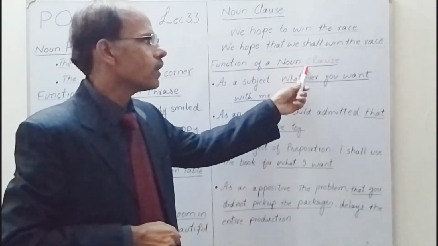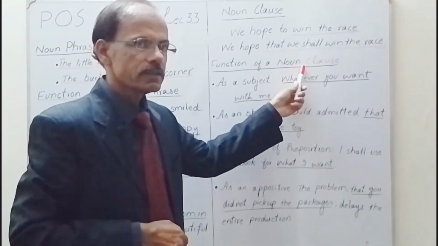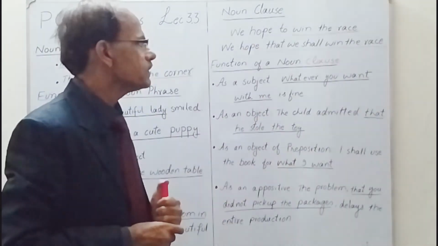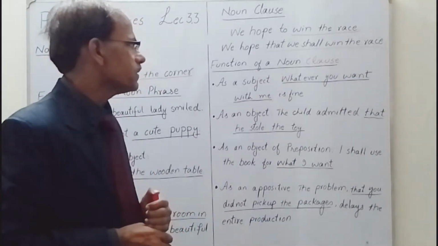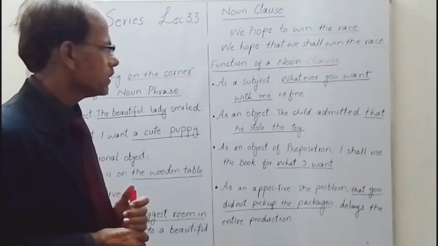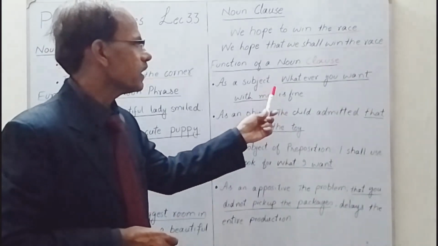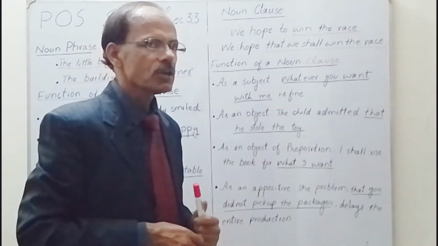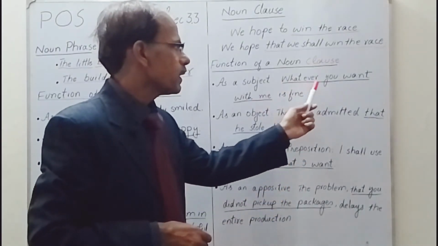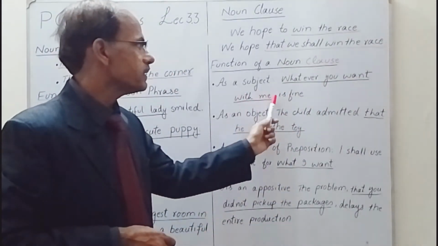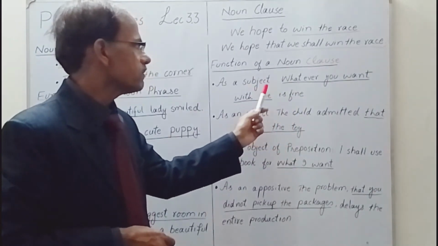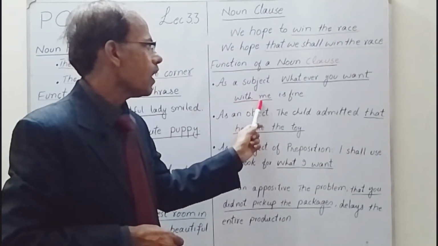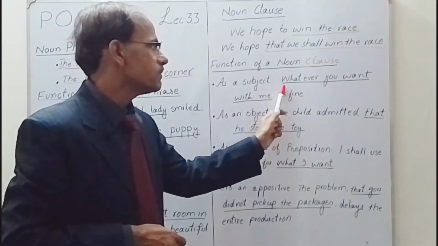Function of a noun clause in a sentence, or place of a noun clause in a sentence: as a subject. Suppose here is a sentence that also starts with the same words, you may say the subordinating conjunctions: "Whatever you want with me is fine." So this one is the noun clause and it is the subject of the verb "is."